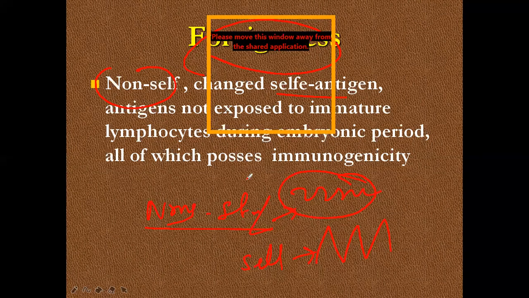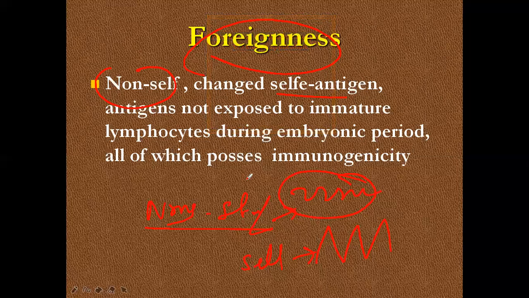Just a simple example, black and white. One person from Nigeria, another from Ghana: can you recognize who is Ghanaian and who is Nigerian? Of course, it is a bit difficult. But if you place one Chinese person there in Africa, it is a totally foreign person. It is like that. So this is foreignness.